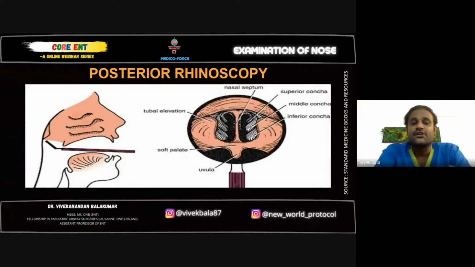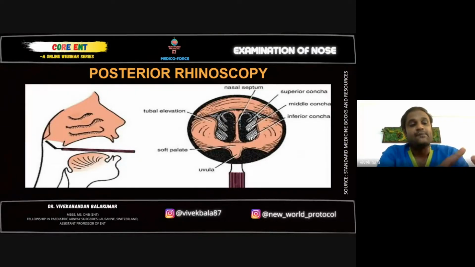So what are the structures that are commonly seen? This is the schematic representation on the left side, where you see the mirror is placed behind the uvula, and then you will be able to see all these structures. Number one, you see the posterior end of the nasal septum. Number two, the choana. Choana is nothing but the posterior nares. Choana is an opening present in the posterior end of the nasal cavity, similar to the anterior nares. So through this posterior nares, you'll be seeing either side of the nasal cavity.